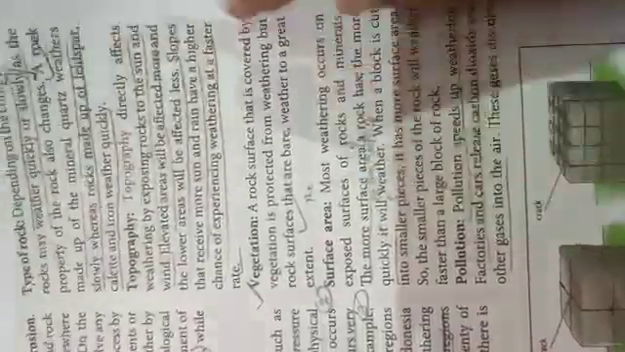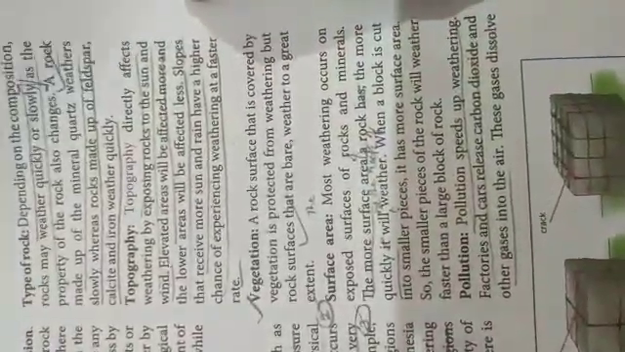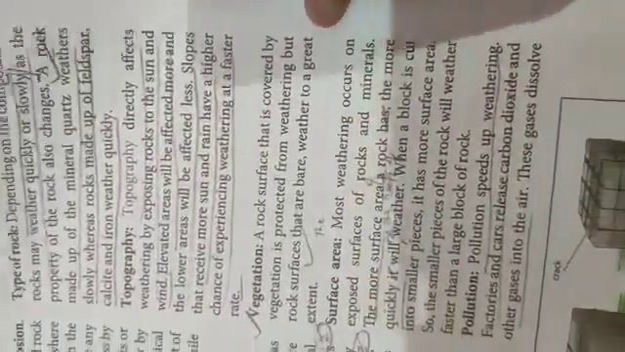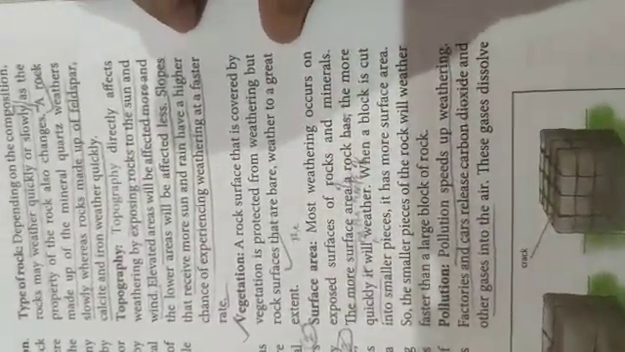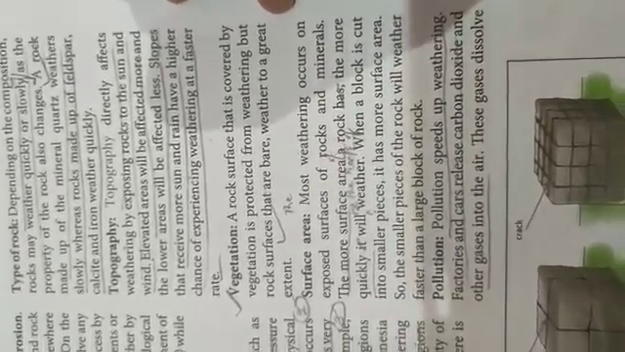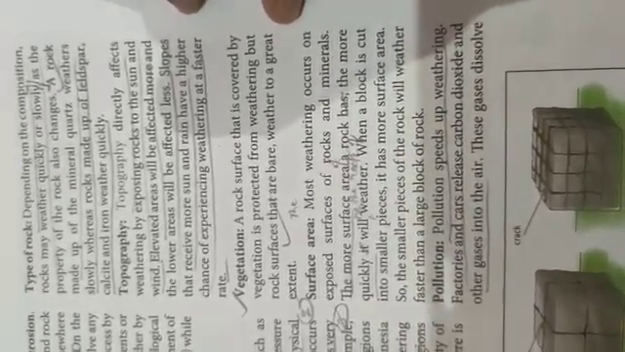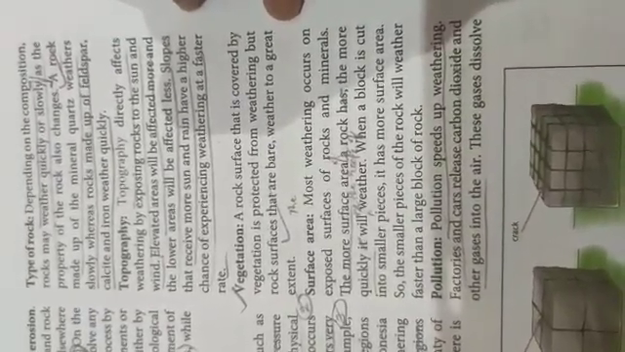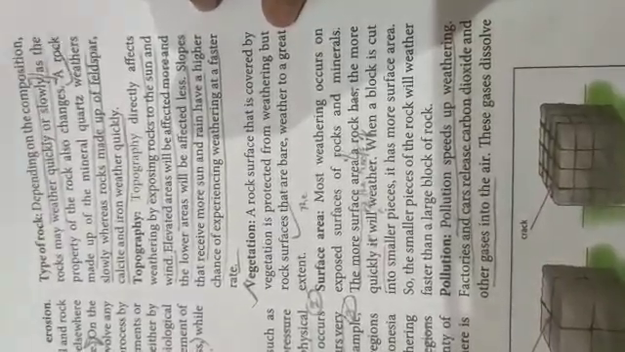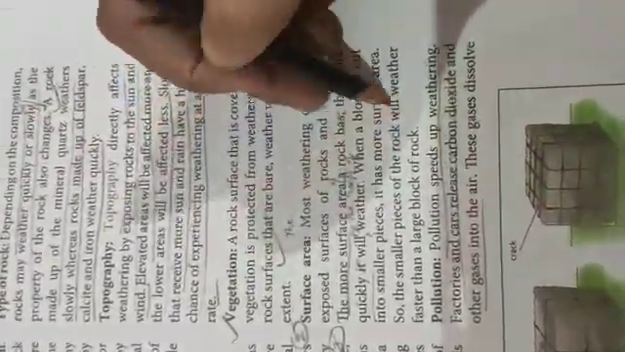Next is surface area. Most weathering occurs on exposed surfaces of rocks and minerals. The more surface area a rock has, the more quickly it will weather. When a block is cut into smaller pieces, it has more surface area, and so the smaller pieces of rock will weather faster than a large block of rock.